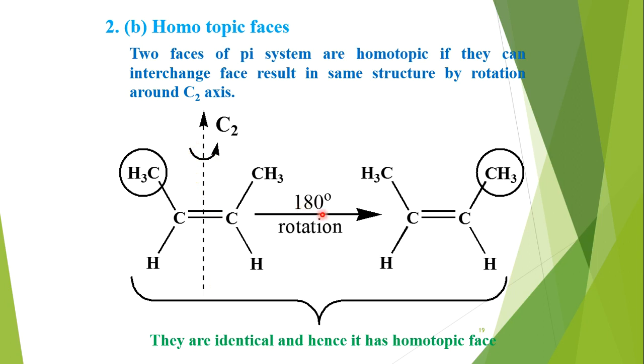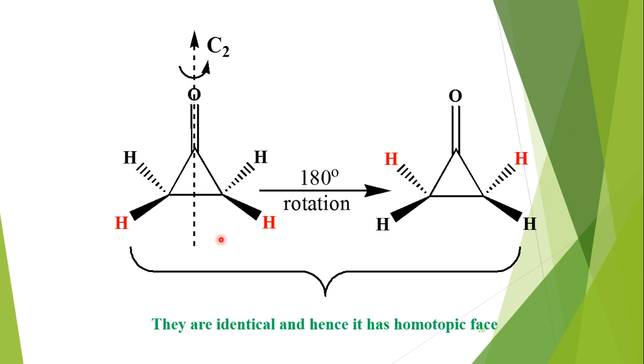So when we rotate it by a 180 degree angle, by this rotation this methyl and hydrogen go to over here, and this methyl and hydrogen go to over this side. So we get a very equivalent configuration. So these two faces of the pi bond or pi system are homotopic faces.